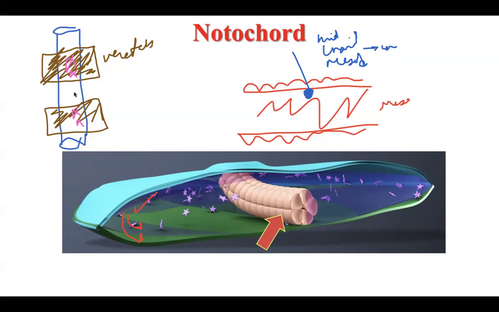Okay, what happened to the notochord in between the vertebra? A small part will give us the intervertebral disc, especially the center of the disc. What is the name of the center of the disc? The center of the disc, like a fried egg, which is jelly-like, is named nucleus pulposus. Nucleus pulposus of the disc.